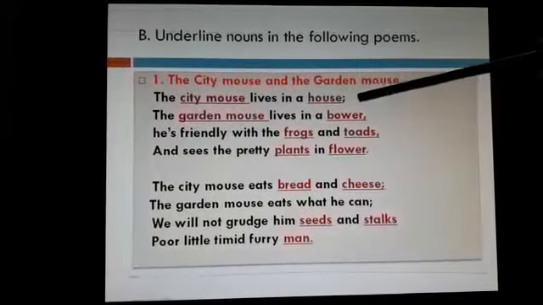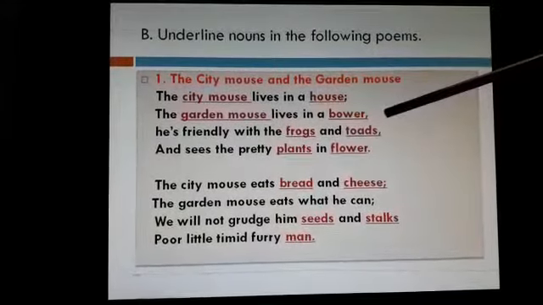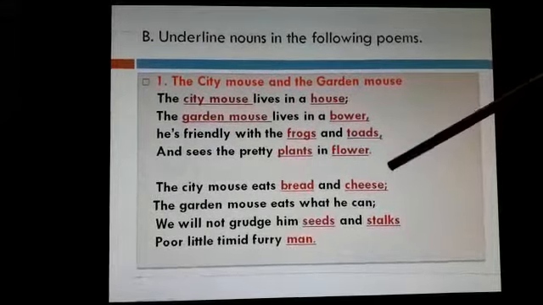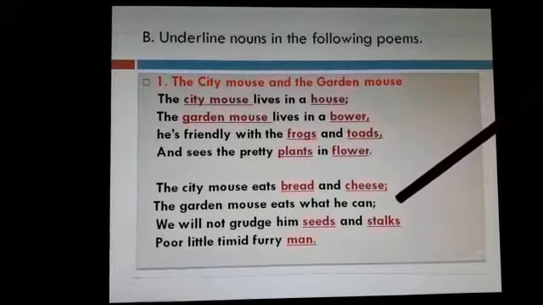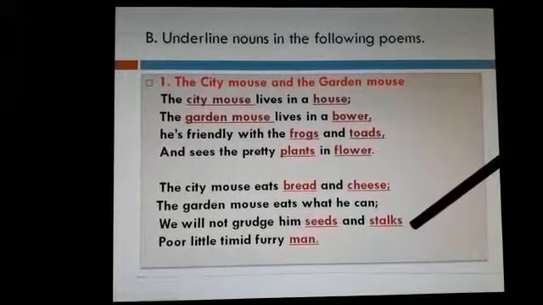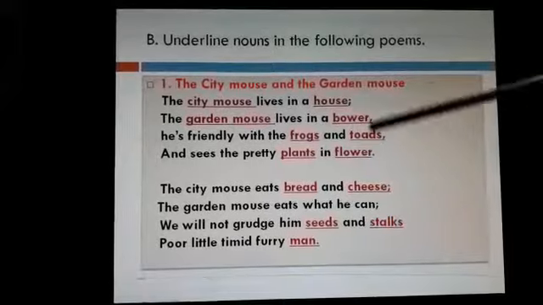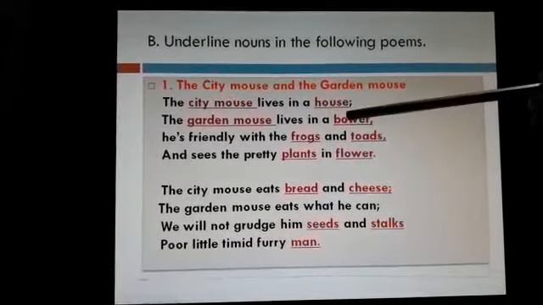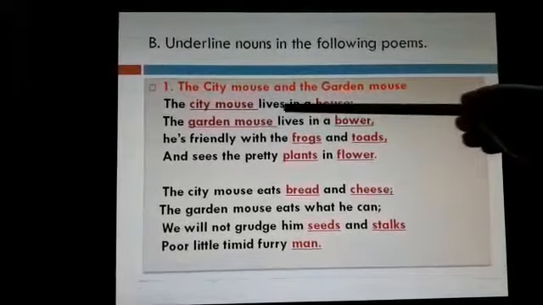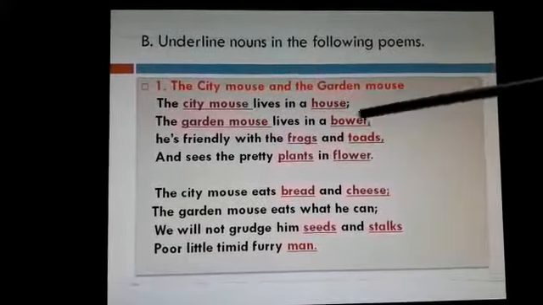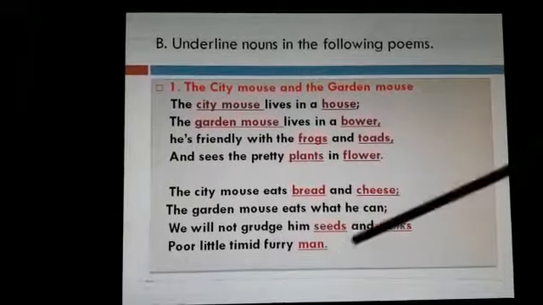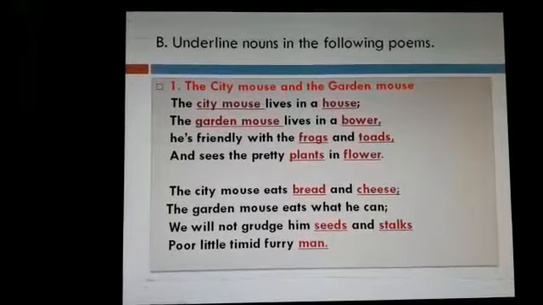The city mouse lives in a house. The garden mouse lives in a bower. He is friendly with the frogs and toads and sees the pretty plants in flower. The city mouse eats bread and cheese. The garden mouse eats what he can. We will not grudge him seeds and stalks. Poor little timid furry man. So here is the poem with 8 lines. Here I have underlined and highlighted the nouns: city mouse, garden mouse, house, bower, frogs, toads, plants, flower, bread, cheese, seeds, stalks, man. These are some of the nouns in this poem.